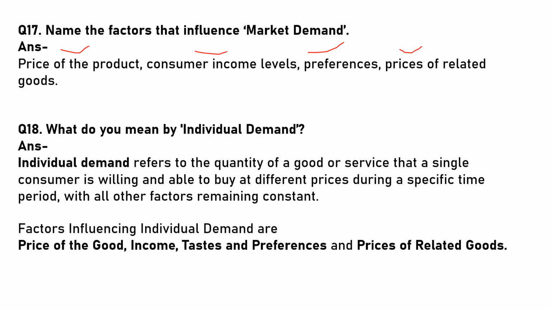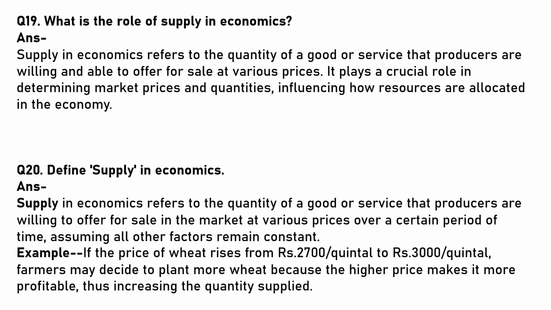What do you mean by individual demand? Individual demand refers to the quantity of a good or service that a single consumer is willing and able to buy at different prices during a specific time period, with all other factors remaining constant. Factors influencing individual demand are price of the good, income, tastes and preferences, and prices of related goods.